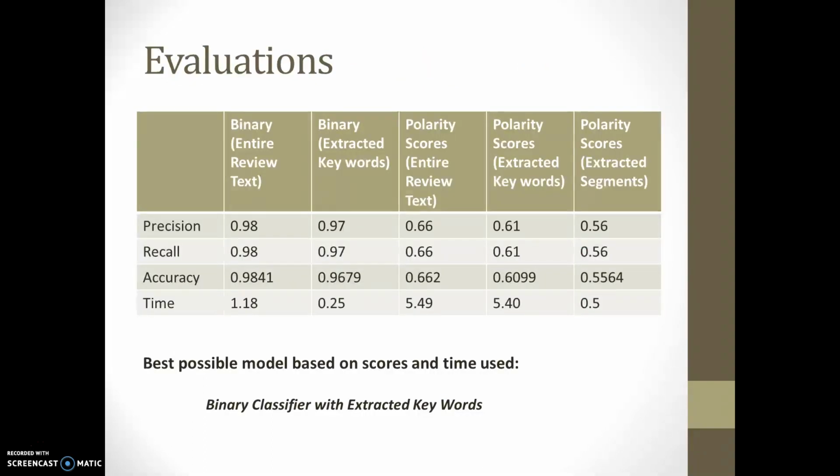So, moving to the evaluation part. I computed precision, recall, and accuracy, and also measured the time when we run the models, which I think is a really big factor when we run a large amount of data. The best result, considered time-wise, is the binary classifier with extractive keywords. The accuracy almost reached 97%, even though with the entire review text it can be 98%, but I think the accuracy is pretty close, while the time is largely reduced from 1 minute to 2 seconds.